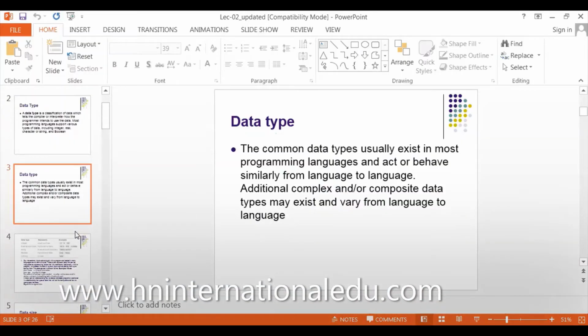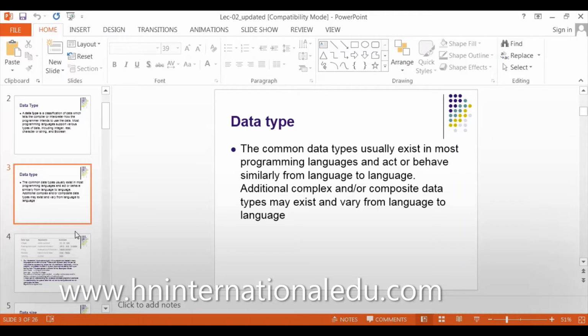We will continue with data types. Data is actually anything we work on. For example, if you're adding two numbers, your two numbers are your data. If you're writing the names of the people you have at your home, the names of those people are your data. Data is anything you are working with.